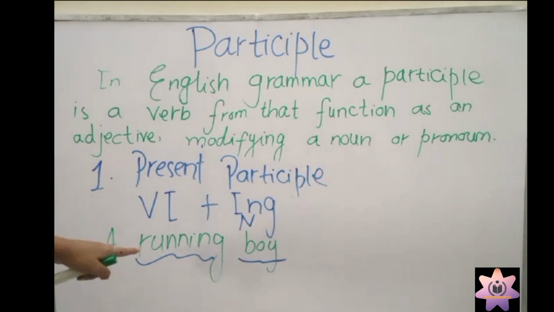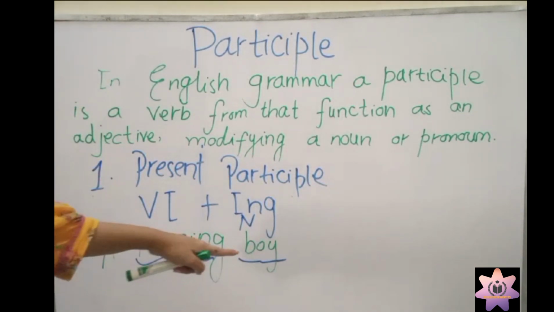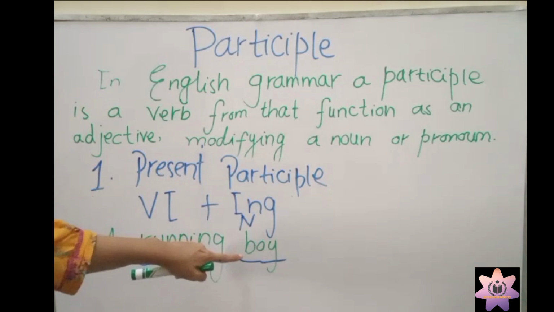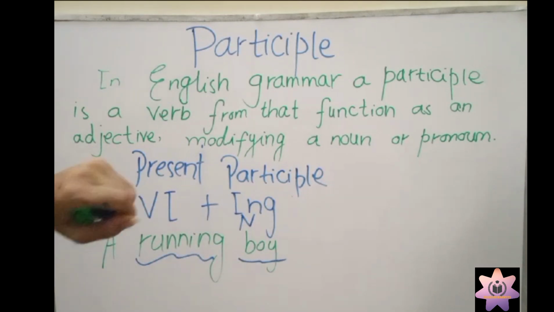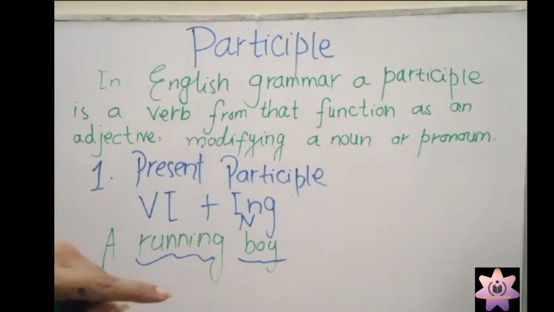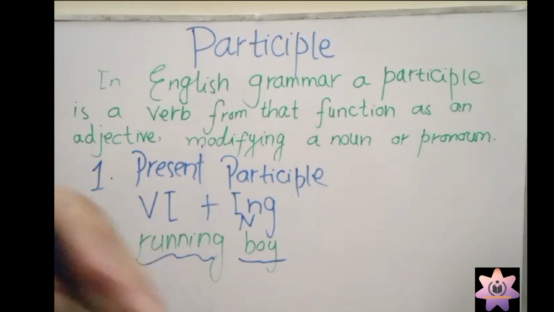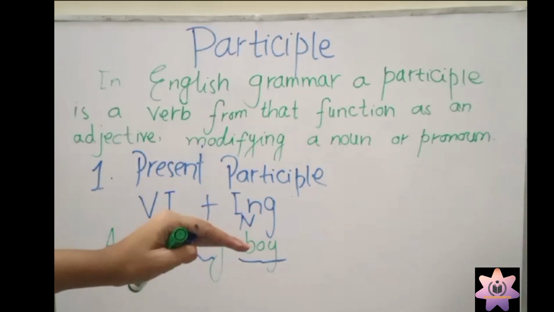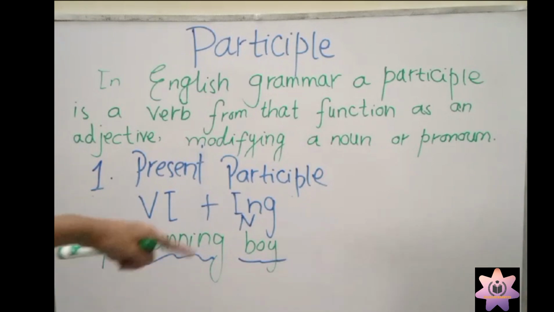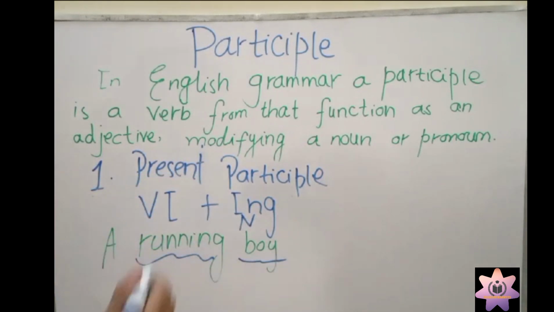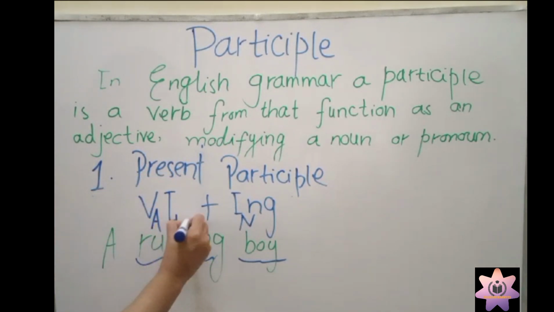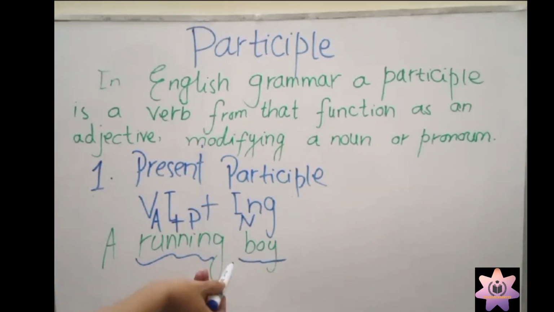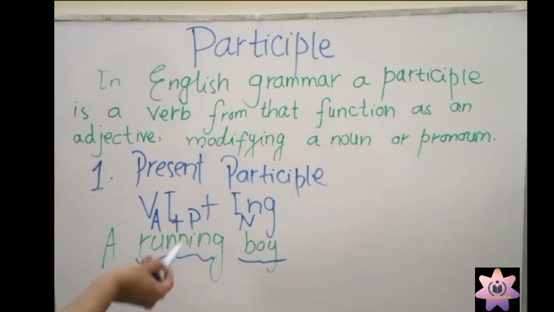Here the adjective modifies the noun. You must see a noun or pronoun with the adjective. Running is the adjective, and it modifies boy. If it is a pronoun, then it is also called a participle.